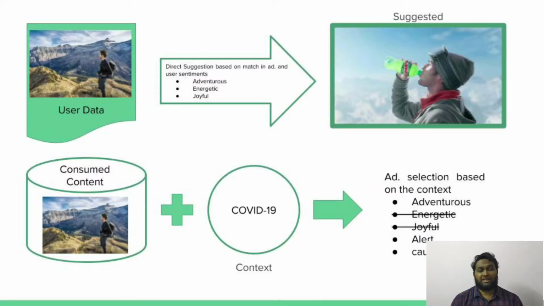Now the Mountain Dew advertisement, which also has another sentiment associated with it, such as joyful, feels out of context. Instead, you might need another ad which has a sentiment of alert or caution along with adventurous. This shows that we may need to understand multiple sentiments with respect to an advertisement so that we can persuade the user in the right context.